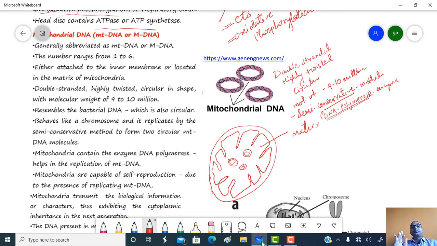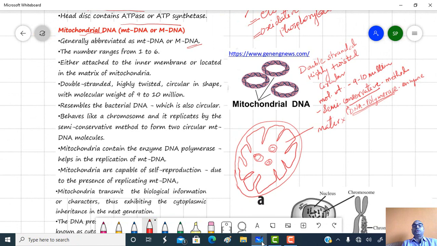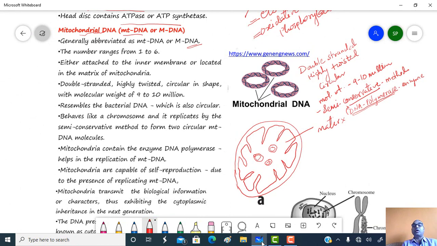Like within a cell, the nucleus is present, and within the nucleus one finds DNA. That DNA is called nuclear DNA. But within the matrix of the mitochondria, some smaller circular DNA are present, and that DNA is called mitochondrial DNA, also called mtDNA or mDNA. The number ranges from 1 to 6.